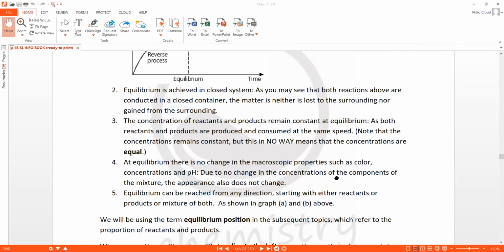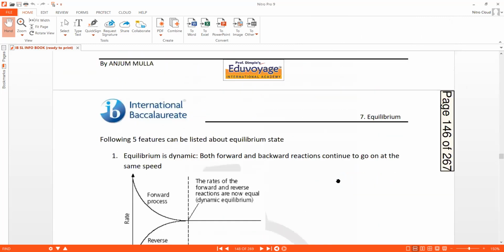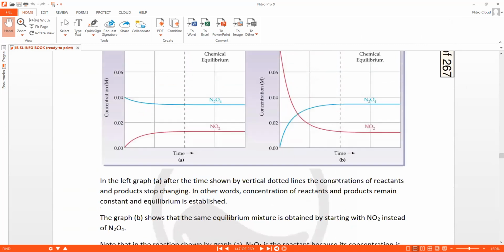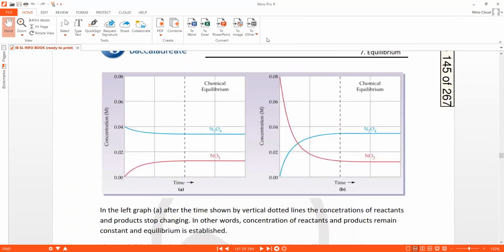So just to apply that in a situation, we will take a look at this graph. At equilibrium, beyond this point, you can say that N2O4 is more than NO2. Okay, the concentration of N2O4 is greater than the concentration of NO2.